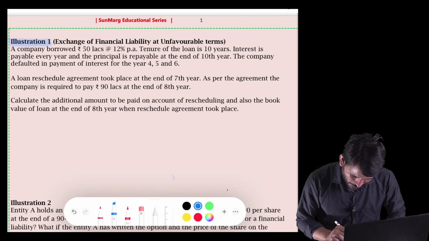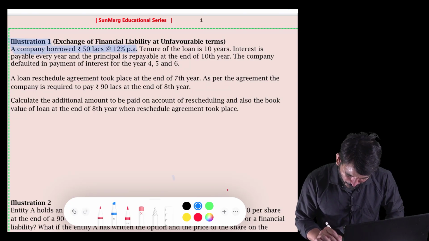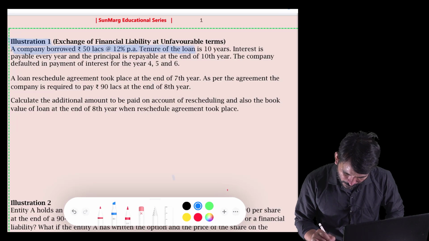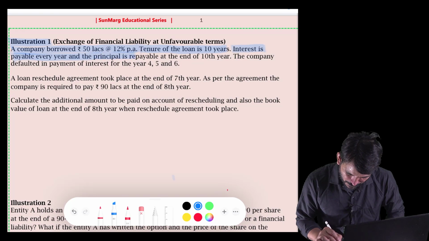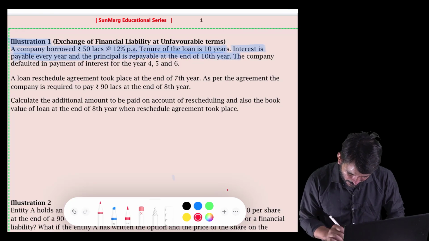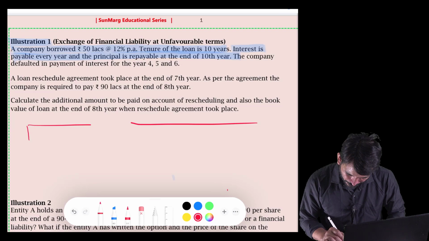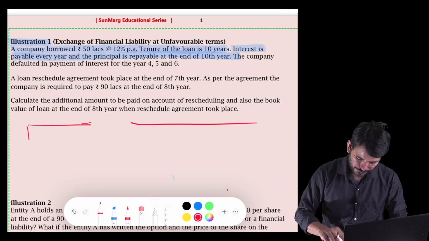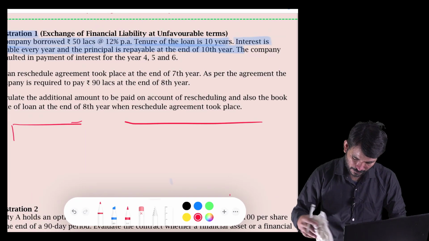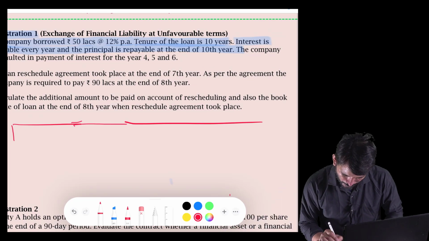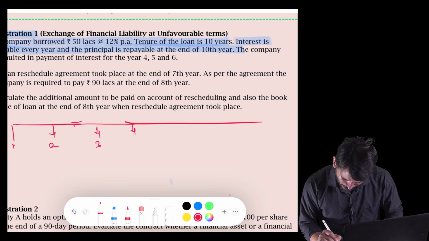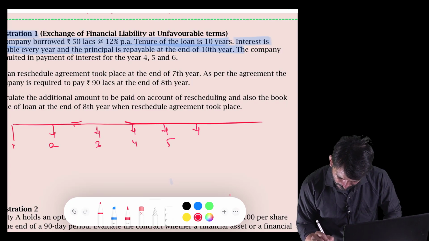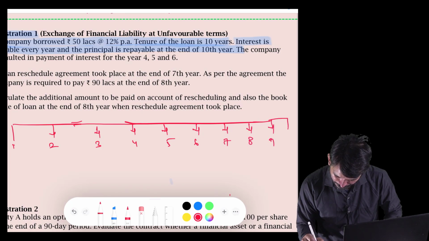Illustration 1. A company borrowed 50 lakh rupees at the rate of 12% per annum. Tenure of the loan is 10 years. Interest is payable every year and the principal is repayable at the end of the 10th year. So there is one guy who is taking a loan and the tenure is 10 years. 1, 2, 3, 4, 5, 6, 7, 8, 9, 10.